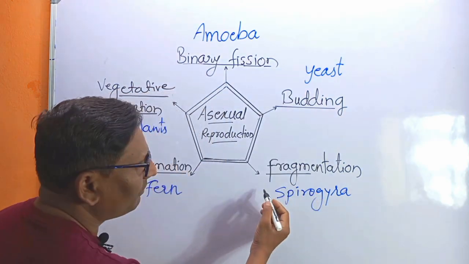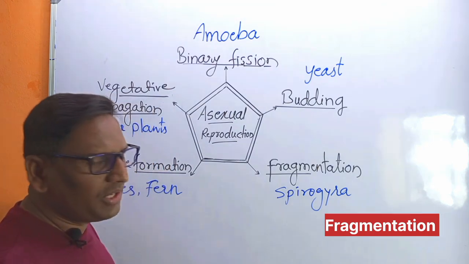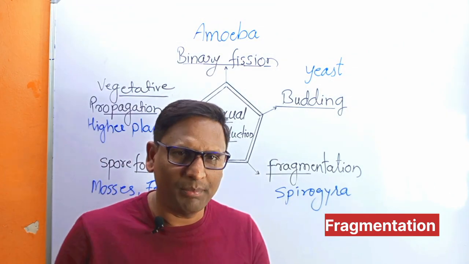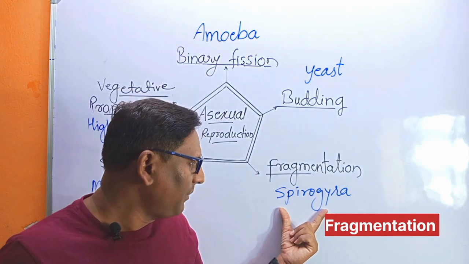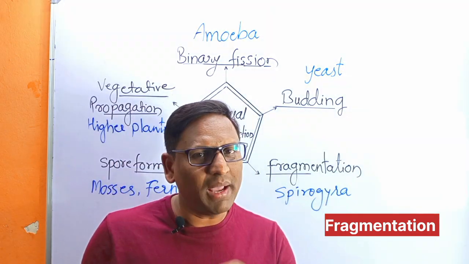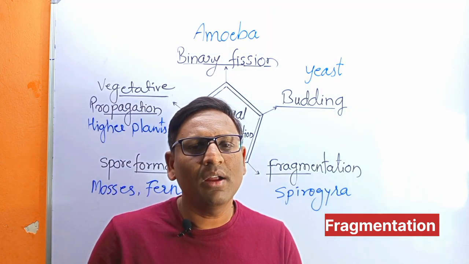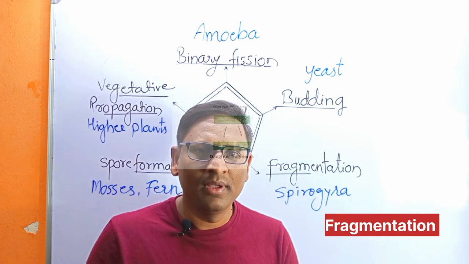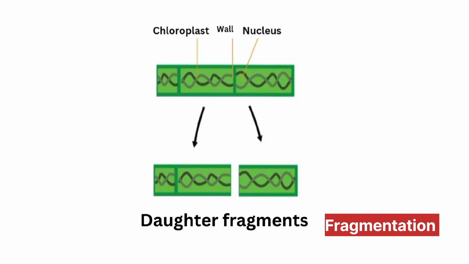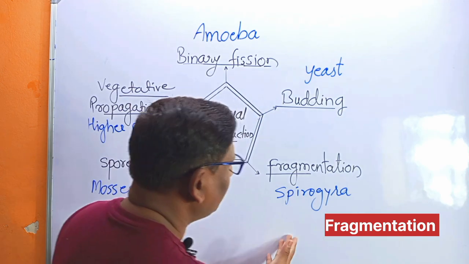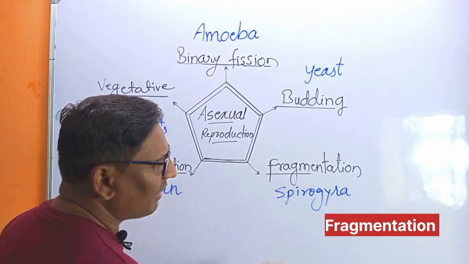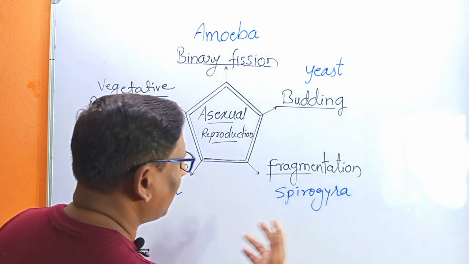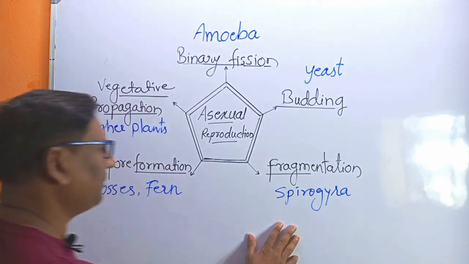Third, fragmentation. Fragmentation is another simple type of reproduction. Example, Spirogyra. Spirogyra is a multicellular, unbranched, thread-like organism or plant which divides into two or multiple pieces by simple fragmentation. This is the simplest method of reproduction in plants. The resultant cells have the same genetic material and are identical with one another.